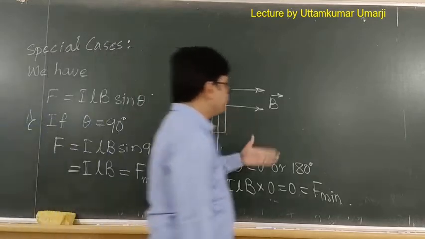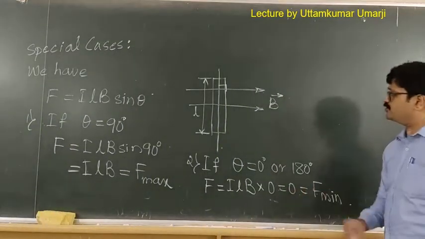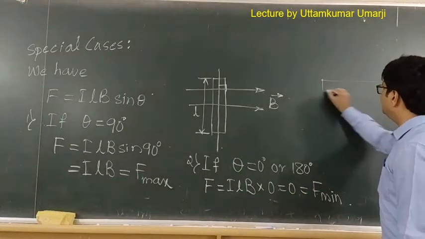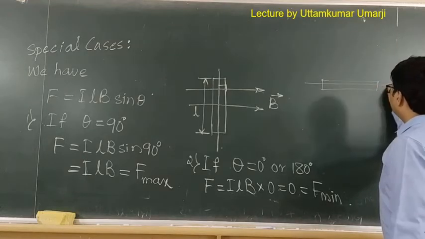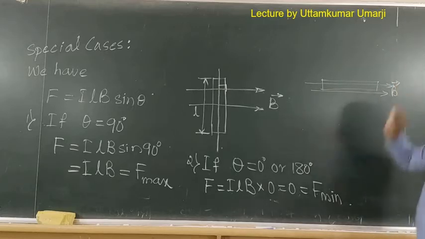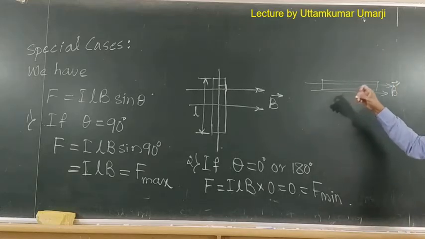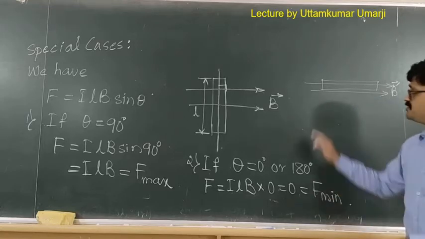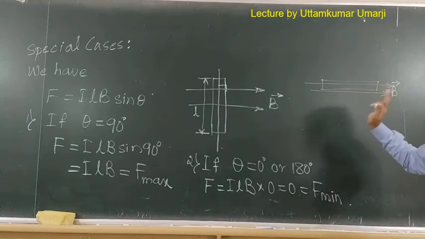So these are the two special cases, and the second special case is like this: when I place the conductor along the magnetic field like this, then under this situation the conductor will have 0 force. Okay, so this is one important thing that we should remember.